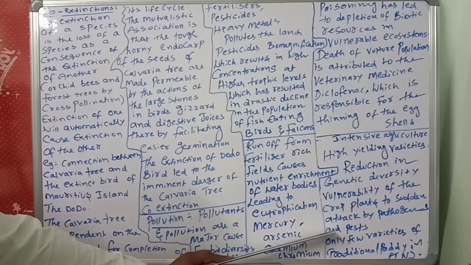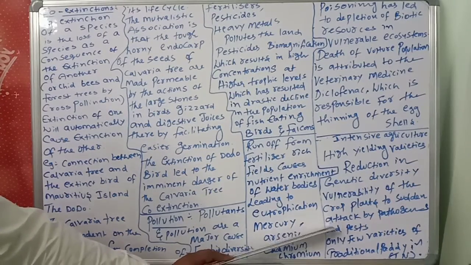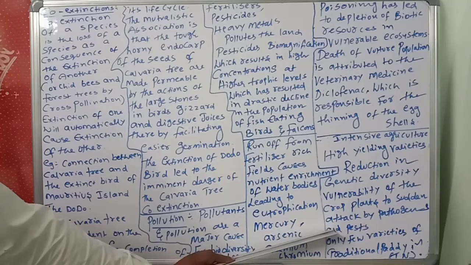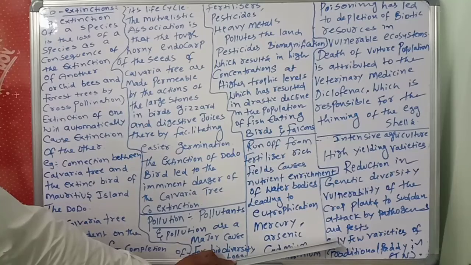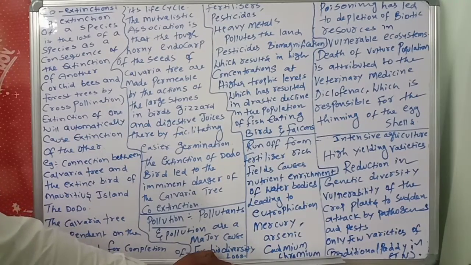So there are only a few varieties of traditional paddy, coming from ancient days. What are the traditional paddy varieties?